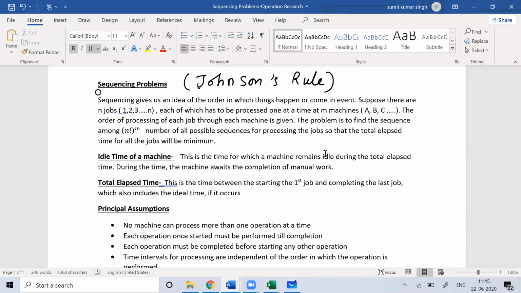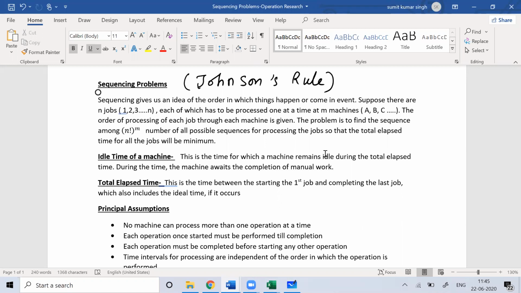Whenever you talk about sequencing, what is the problem here? The problem is to find the sequence, among the n factorial to the power m possible sequences for the processing of jobs, so that the total elapsed time for all the jobs will be minimum.